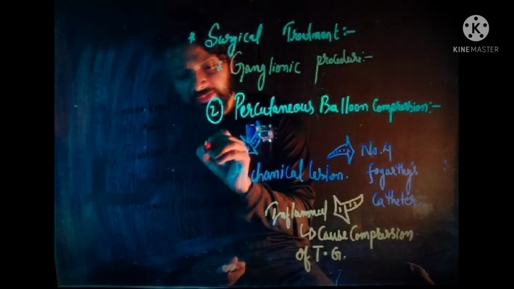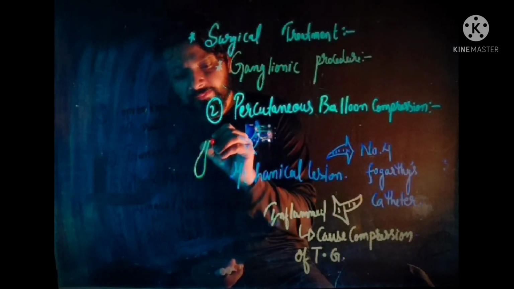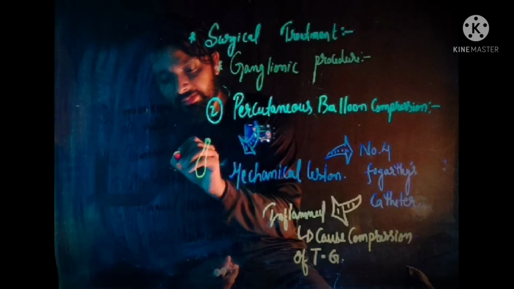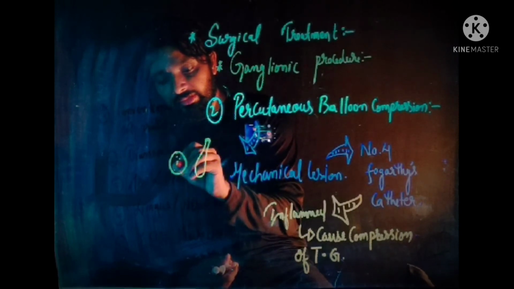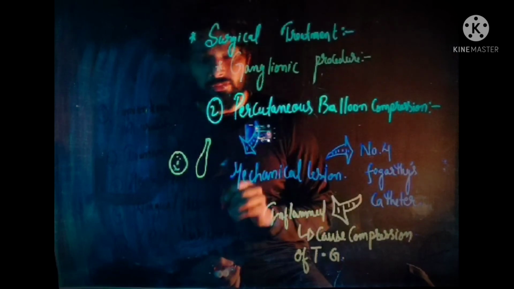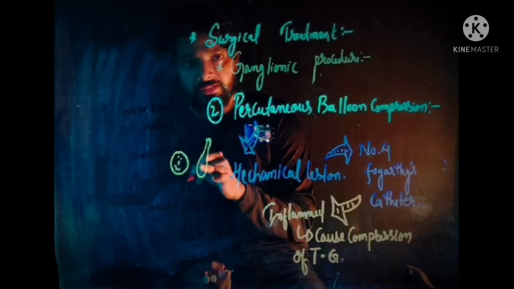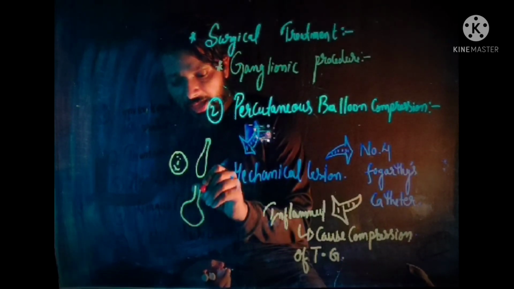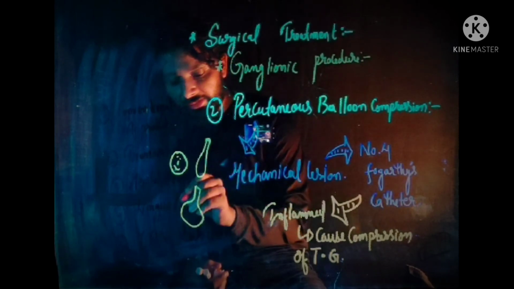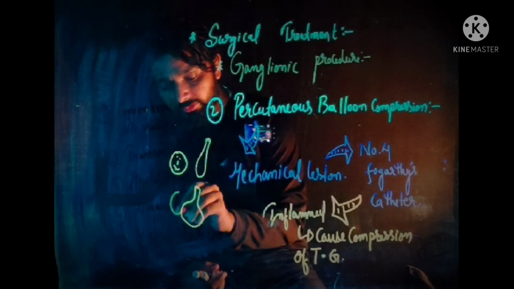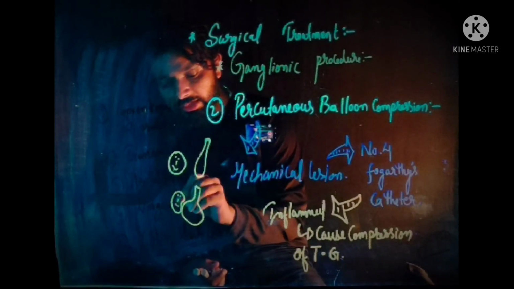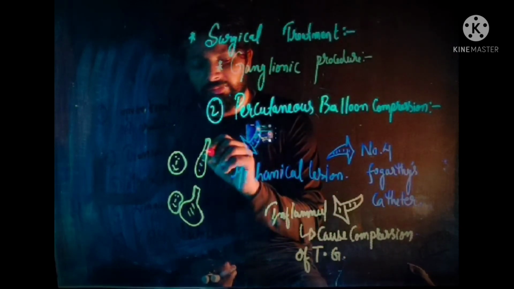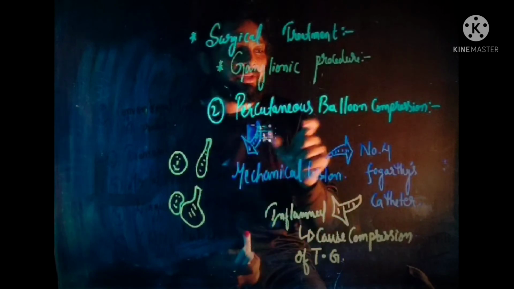So basically, initially the Fogarty catheter is like this, and consider here is the trigeminal ganglion, and this is the Fogarty catheter. If the Fogarty catheter is inflated, it increases in size and becomes like this, and due to this inflation it compresses the trigeminal ganglion. This compression creates the mechanical lesion, which is used for the treatment of trigeminal neuralgia. So this is all about percutaneous balloon compression.